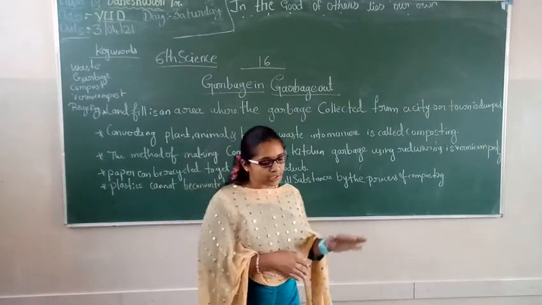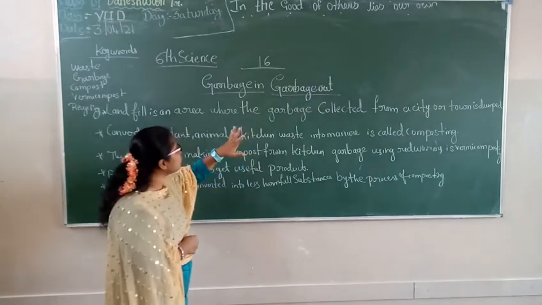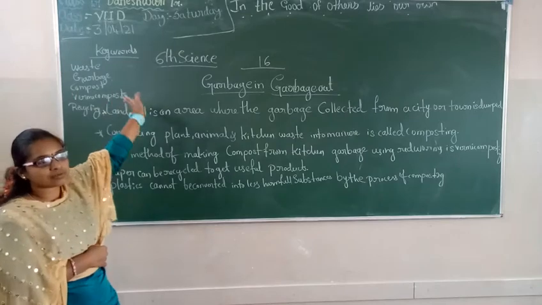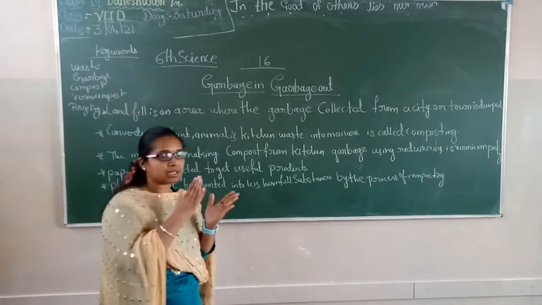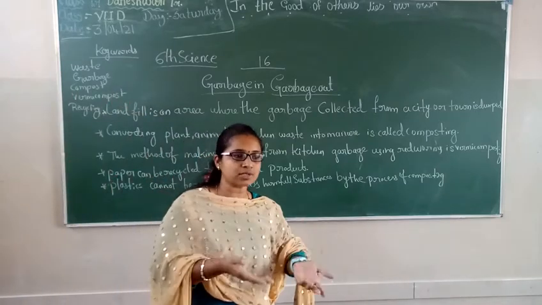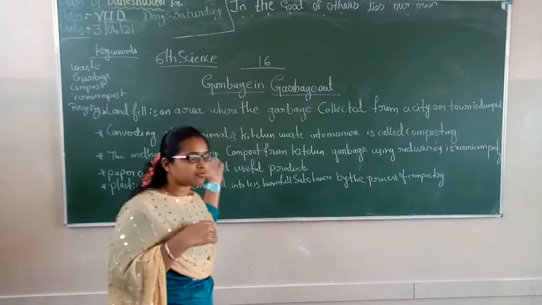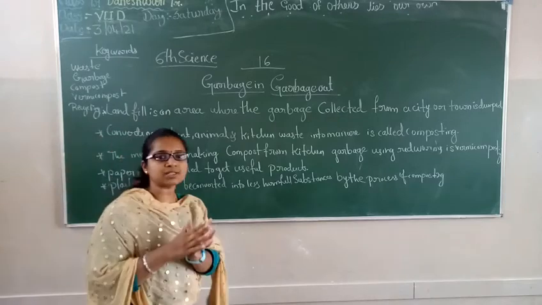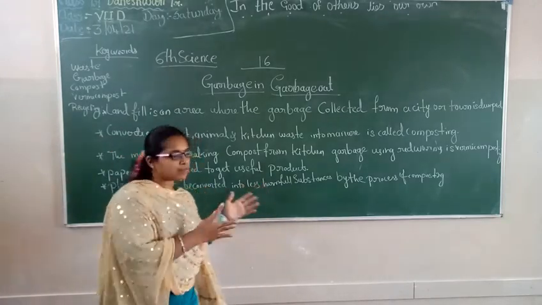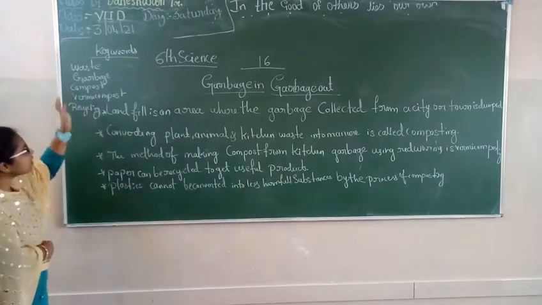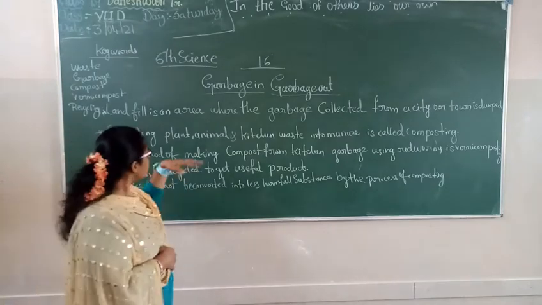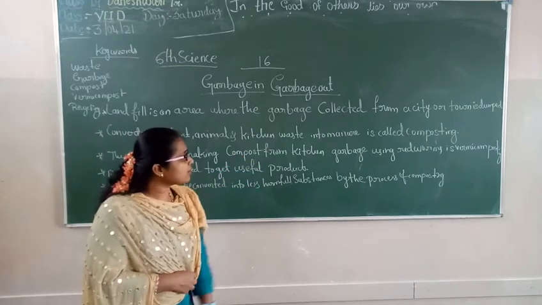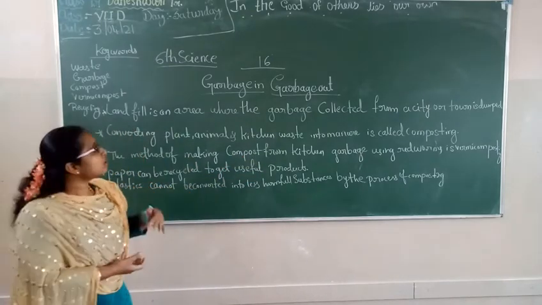Okay. Lastly, I want to glance at the important things. The first one is waste, which is the materials we do not use for another use. Garbage is the collection of waste. Compost means converting plant, animal and kitchen waste into manure, which is called composting.